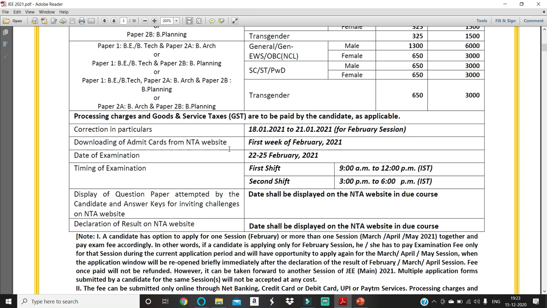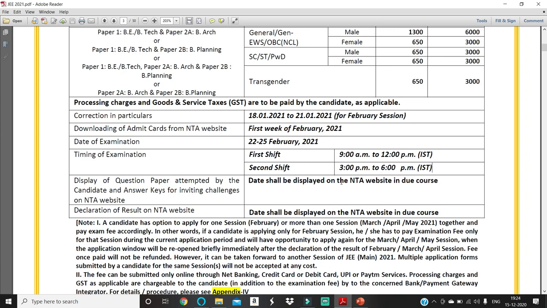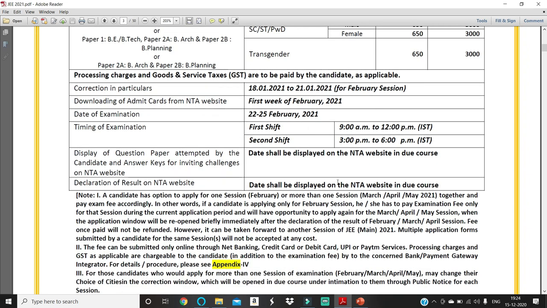The date of examination is from 22 to 25, so you get four days of exams with two shifts a day. The first shift will be 9 a.m. to 12 p.m. and the second shift will be 3 p.m. to 6 p.m. These are the examination timings mentioned here. You need to report to the testing center one or two hours before so that you won't be in trouble on the day of the examination. We'll talk about all that later.